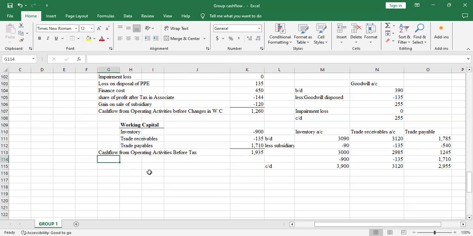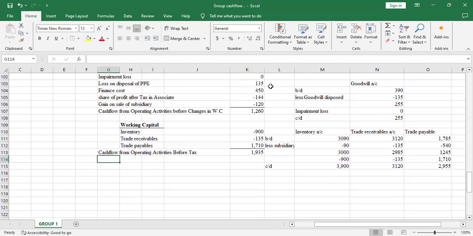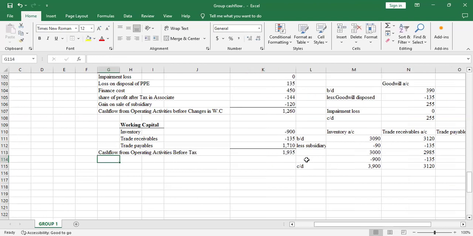Then we look at the tax. So this is the tax paid. So we'll have to open a tax account. This adjustment, we must open a tax account. So I'll do my workings here. Let me increase the size of this. I'll do tax account.